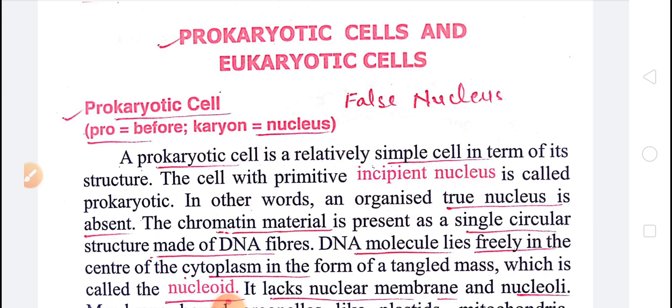Now next, an important difference: prokaryotic and eukaryotic cell. Pro means before, and karyo means nucleus. So in prokaryotic, a well-defined nucleus is not there, or we can say that a false nucleus is there. A true nucleus is absent in the prokaryotic cell, and in eukaryotic, eu means true, and karyo means nucleus. So in eukaryotic a true nucleus is present.